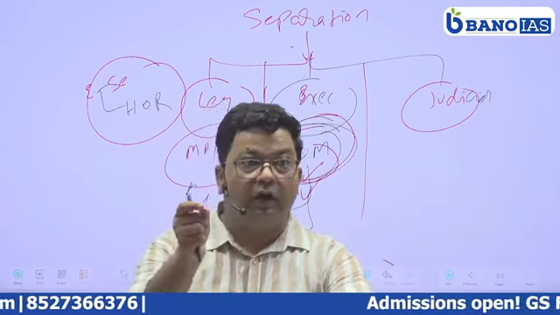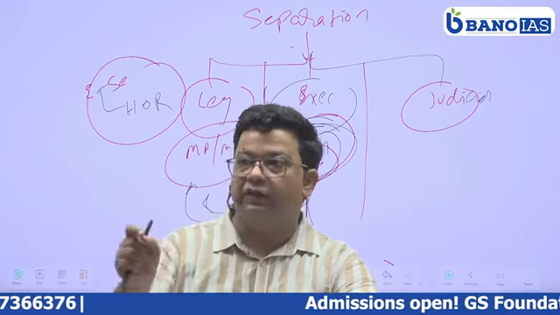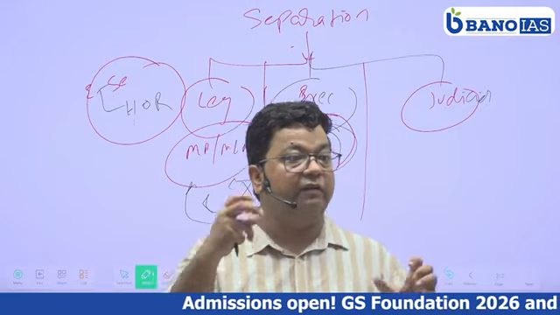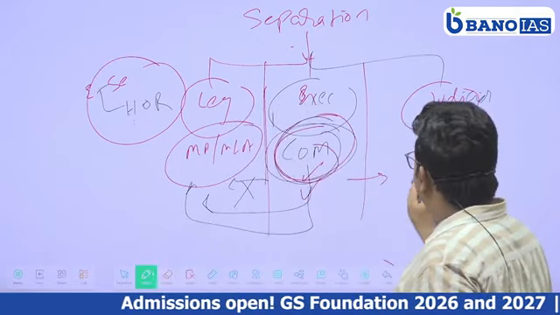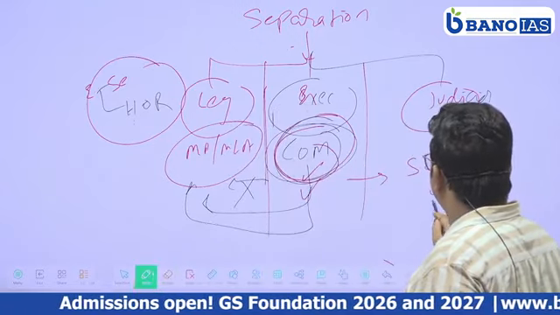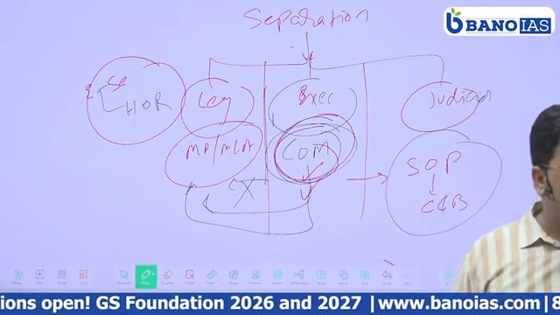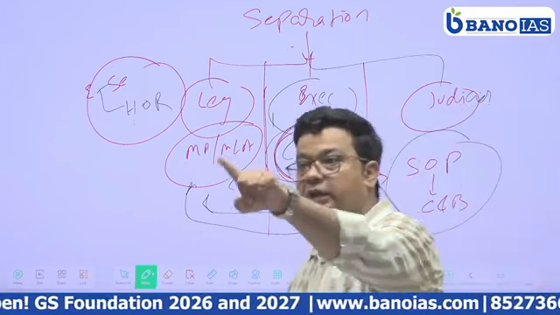So to relieve this, we have come up with the concept of separation of power with checks and balances, where the executive's actions are checked by the legislature.